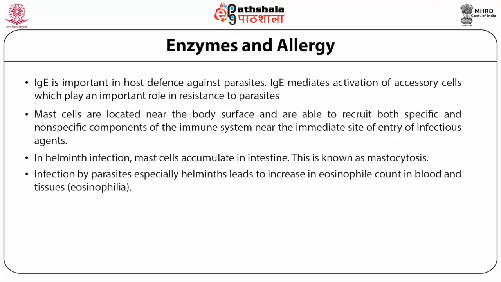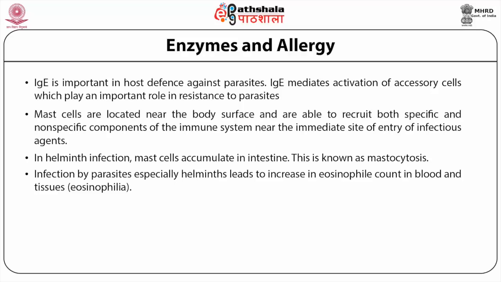Infection by parasites, especially helminths, leads to an increase in eosinophil count in blood and tissues. This is known as eosinophilia. Eosinophils obviously have a critical role in defense against helminths. If polyclonal anti-eosinophil antibody is injected to deplete eosinophils, it increases the severity of infection by the worm Schistosoma mansoni.